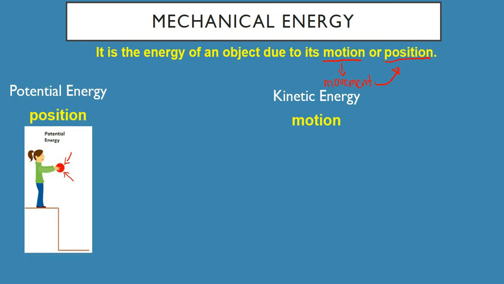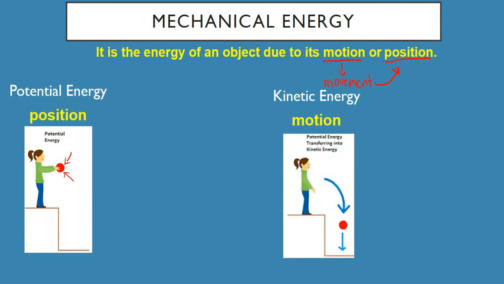So, like what we have said earlier, when we say motion, ito yung tinatawag natin na movement or yung paggalaw. Okay, let me just show you a picture of an object that shows motion. So, we're going to use the same picture, but this time you can see there the arrow. And kanina, hawak-hawak nung batang babae yung bola. But this time, hindi na niya hawak-hawak. So, kapag binatawan niya yung bola, mahuhulog yung bola. So pag nahulog yung bola, it means it's changing its position. Or in other words, it is moving down.